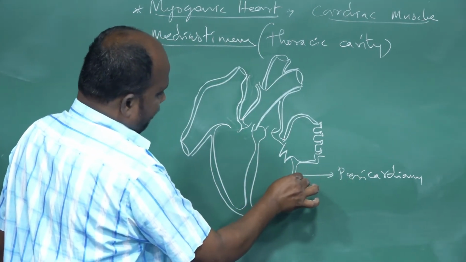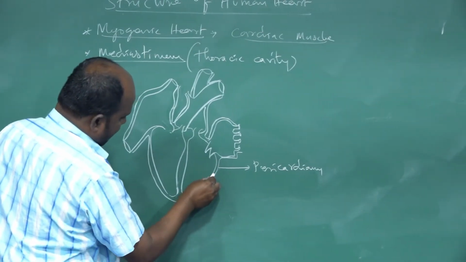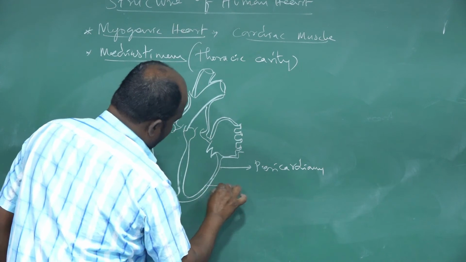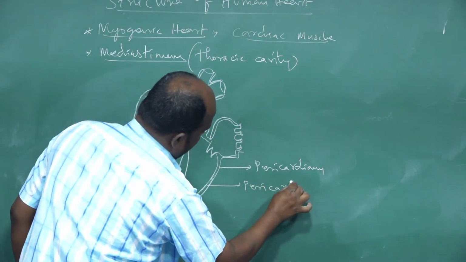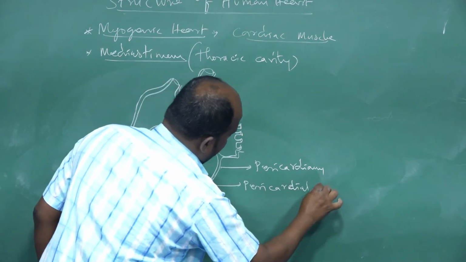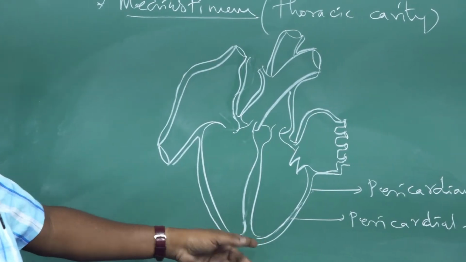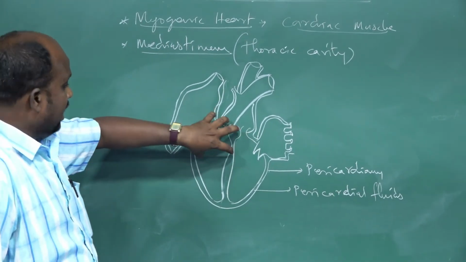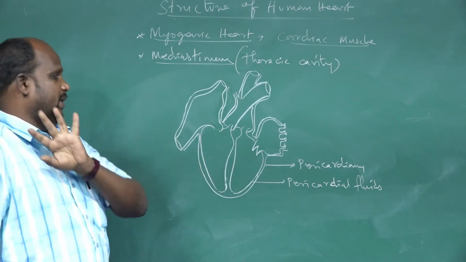Between the pericardial membrane and the heart muscle, a space is there. The space is filled by pericardial fluid. Next, the internal part of the heart is divided into four chambers.